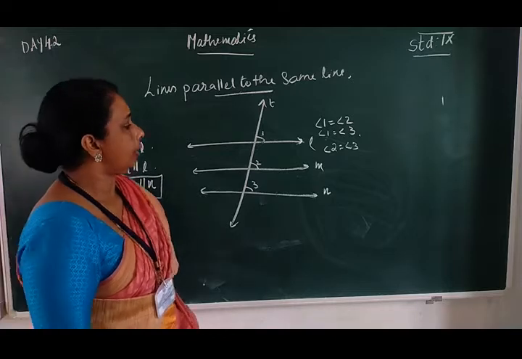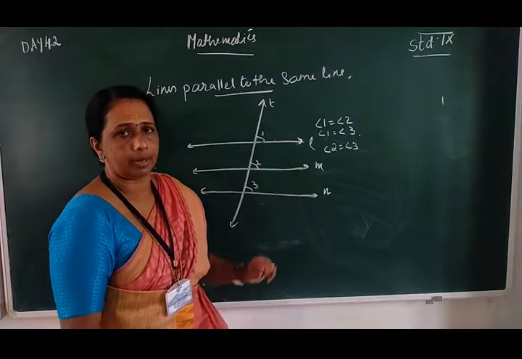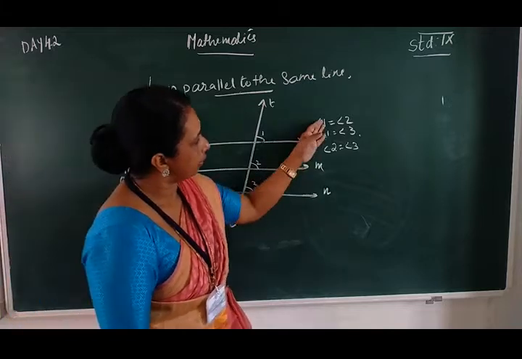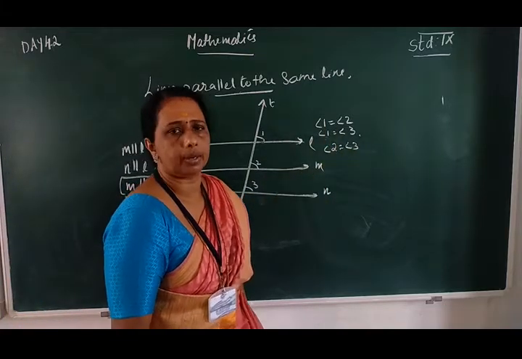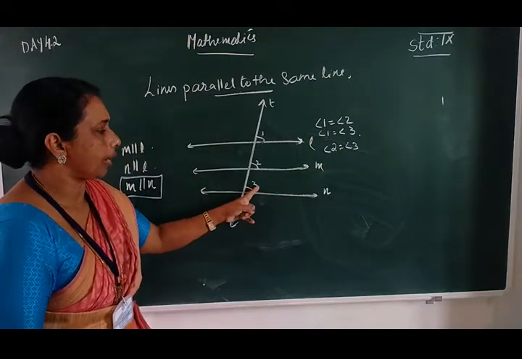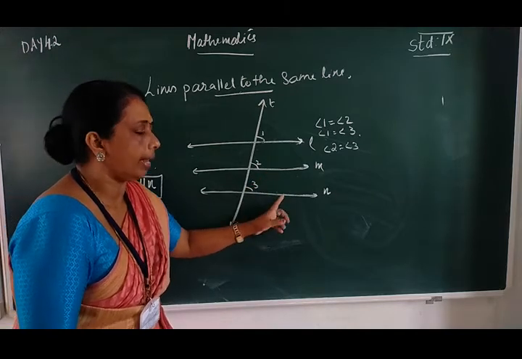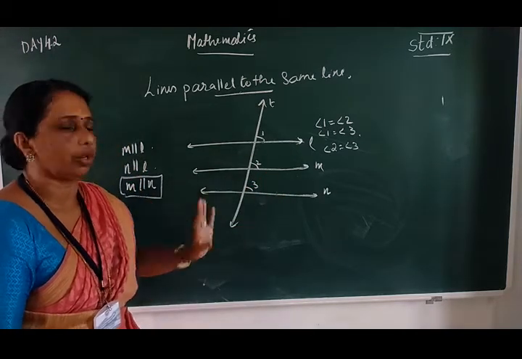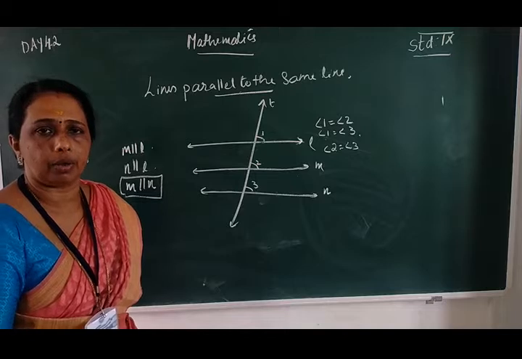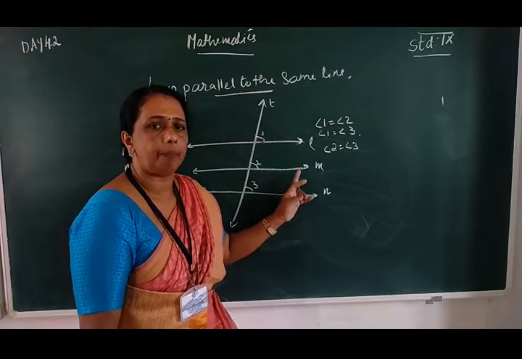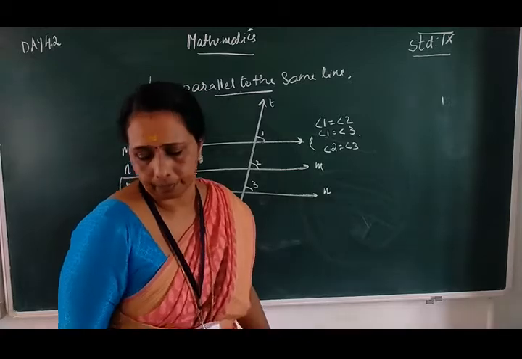And also given that line N is parallel to L, so its corresponding angles are also equal. From this we get angle 2 is equal to angle 3, which means lines M and N are parallel because one pair of corresponding angles are equal. So we say that lines parallel to the same line are parallel to each other.